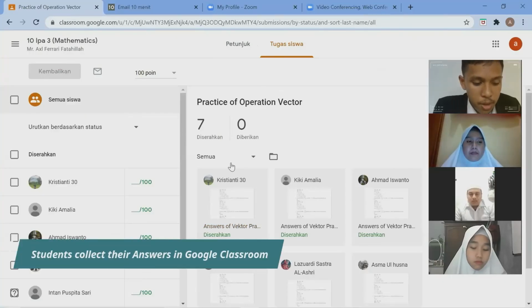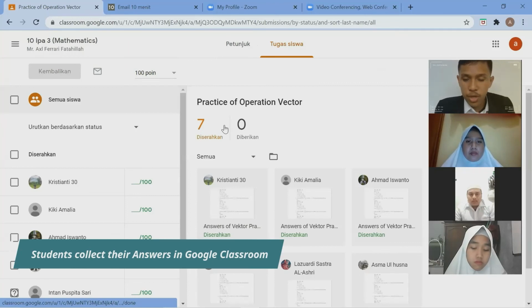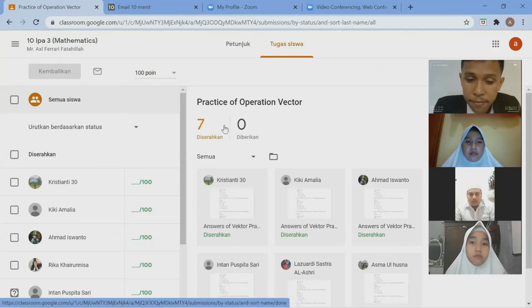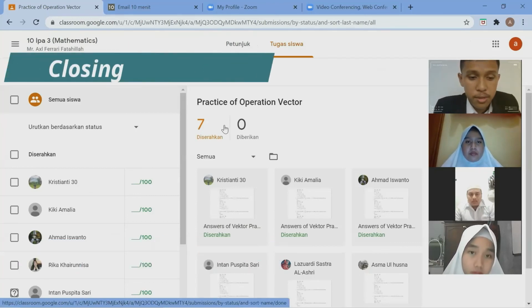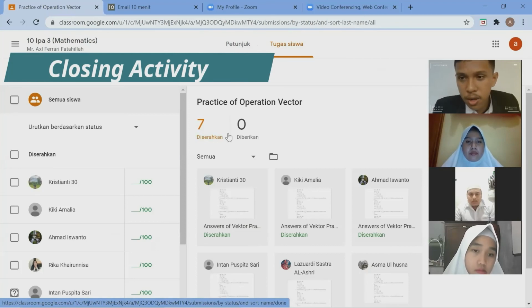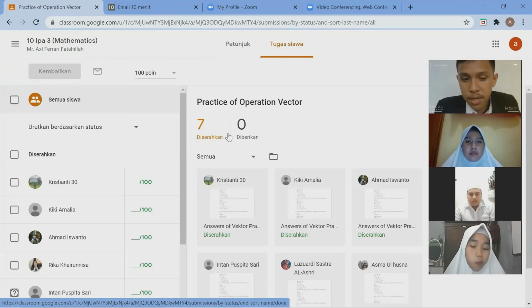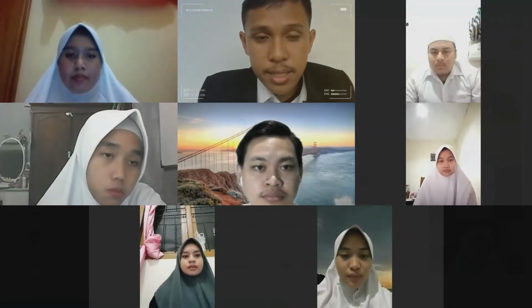Okay, good job. All students have submitted their answers, so I will give a conclusion about the learning today. So what is a vector? A vector is a quantity. The vector can be denoted with lowercase letters with an arrow. This is enough for the lesson today.